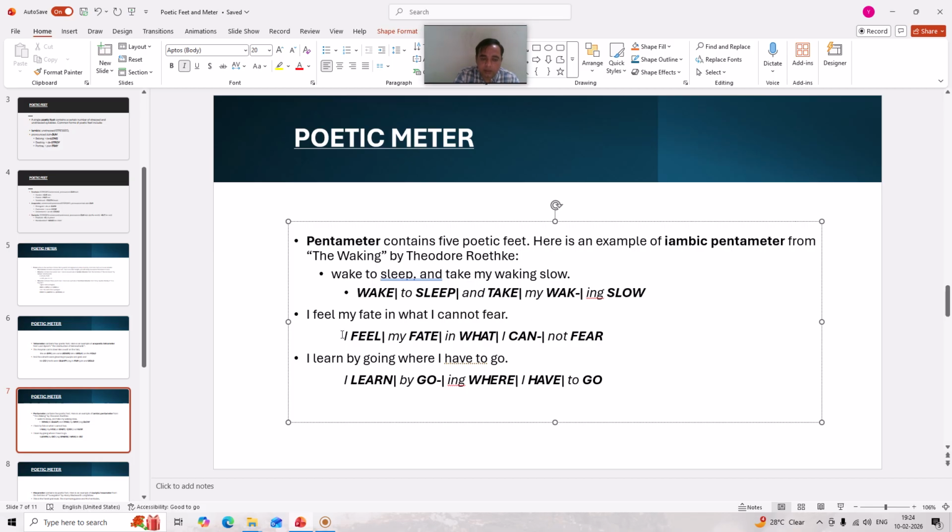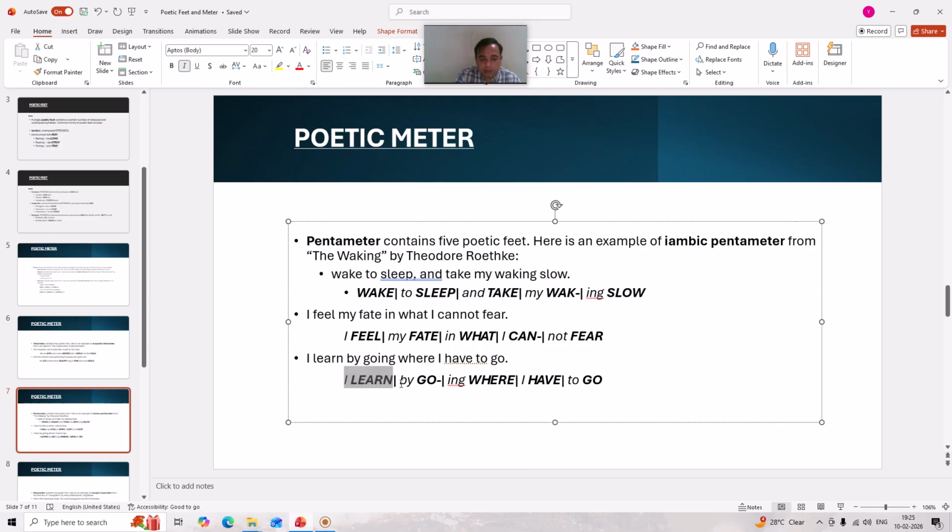And as we know, a poetic foot in which an unstressed syllable is followed by a stressed syllable forms an iambic foot, and that is why when an iambic foot is repeated five times, it becomes iambic pentameter. And this particular line is in iambic pentameter. The next example of iambic pentameter is: I learn by going where I have to go.